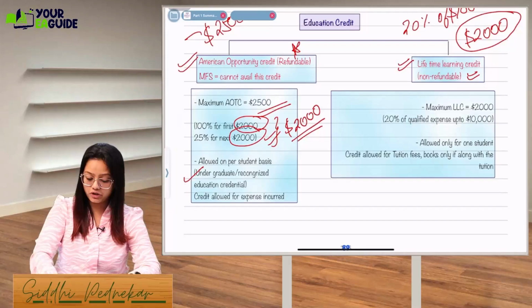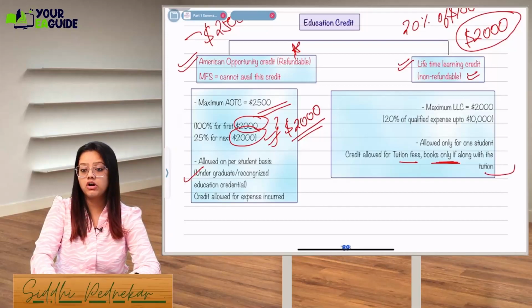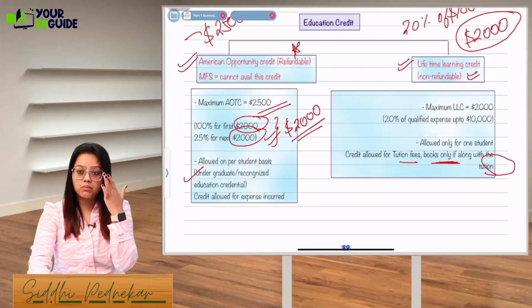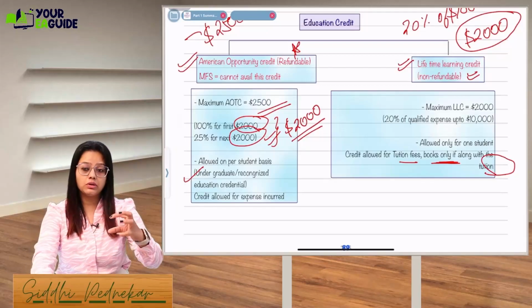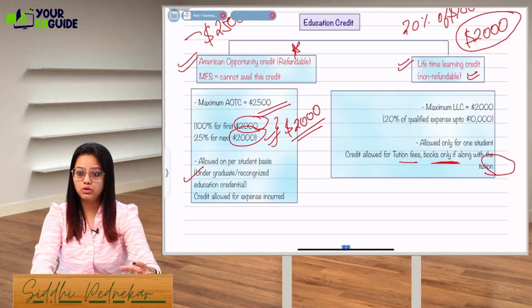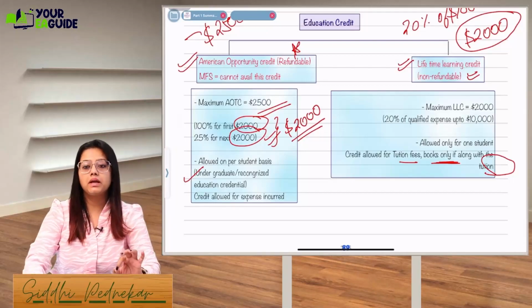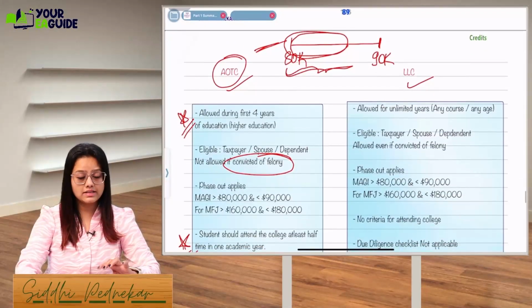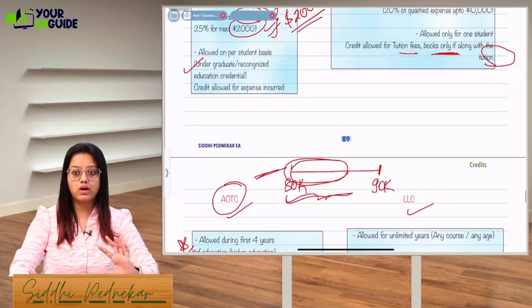Credit is allowed for tuition fees, and books only if they come along with the tuition. That means if the education institution is providing you the material, the books and everything, then only it will be allowed as a credit. Else it will not be allowed as a qualified expense.